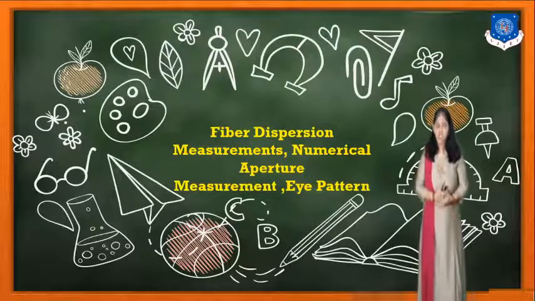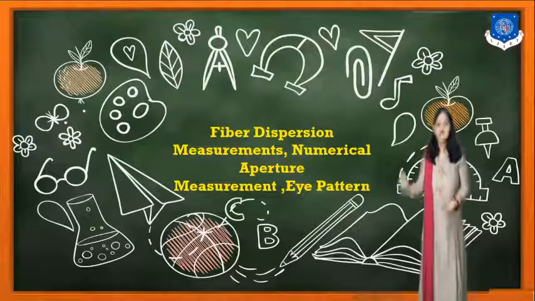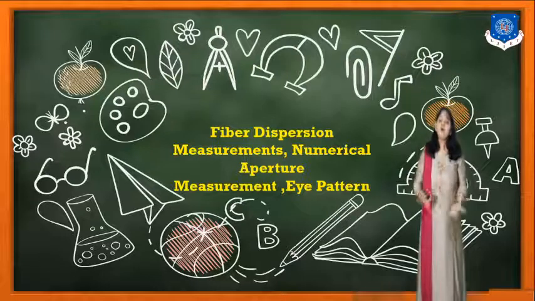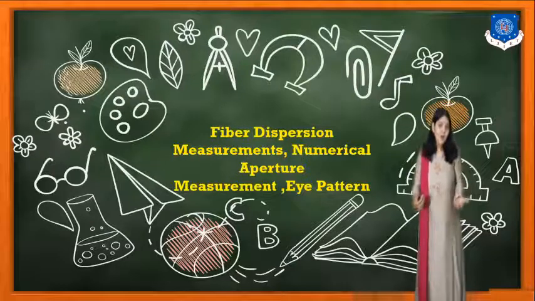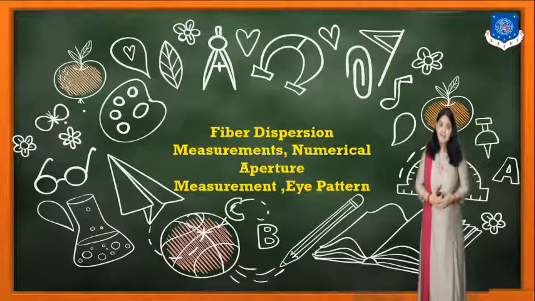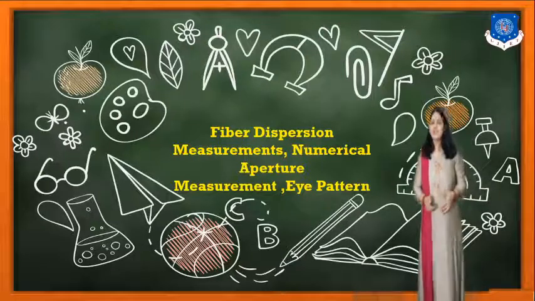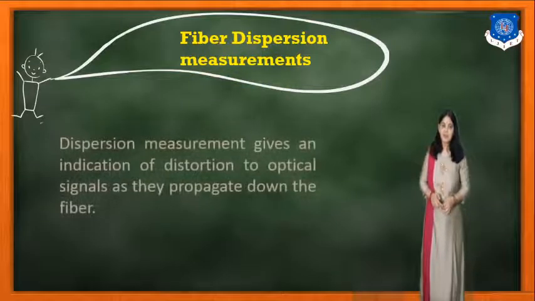Then the numerical aperture. What is the numerical aperture? We know it is the light gathering capacity, or the ability of the fiber. So how to measure the numerical aperture? That we need to study. And the eye pattern, which we have studied earlier. We know about eye diagrams and we can tell about the performance of the fiber. So friends, let us start with the fiber dispersion measurement.